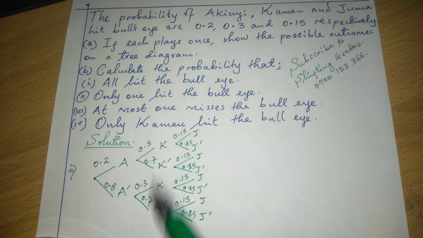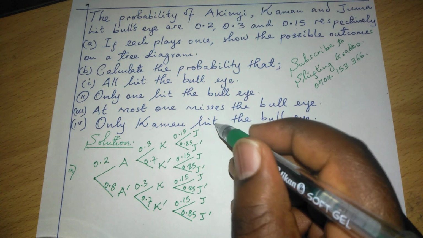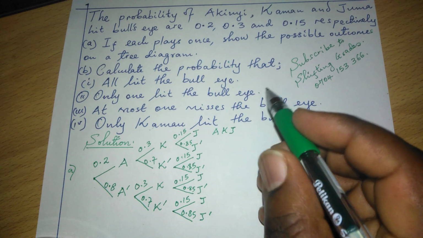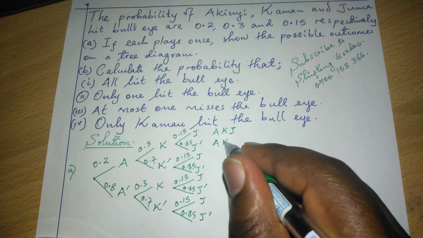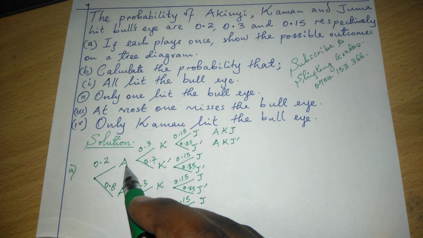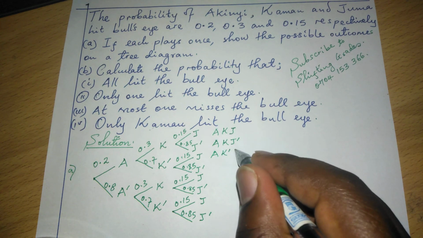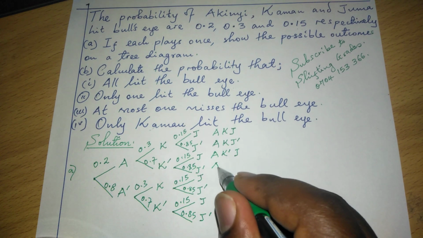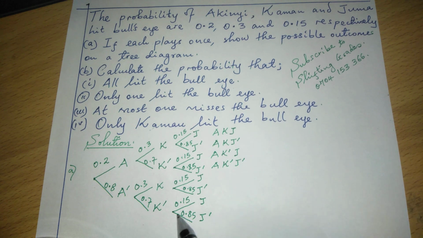After drawing a good tree diagram, it is very advisable you outline all the outcomes at the end of the tree diagram. Therefore, we have Akinyi, Kamau and Juma all hitting. We have Akinyi and Kamau hitting, Juma missing. Then Akinyi hitting, Kamau missing, but Juma hitting. Akinyi hitting, Kamau missing and Juma missing.